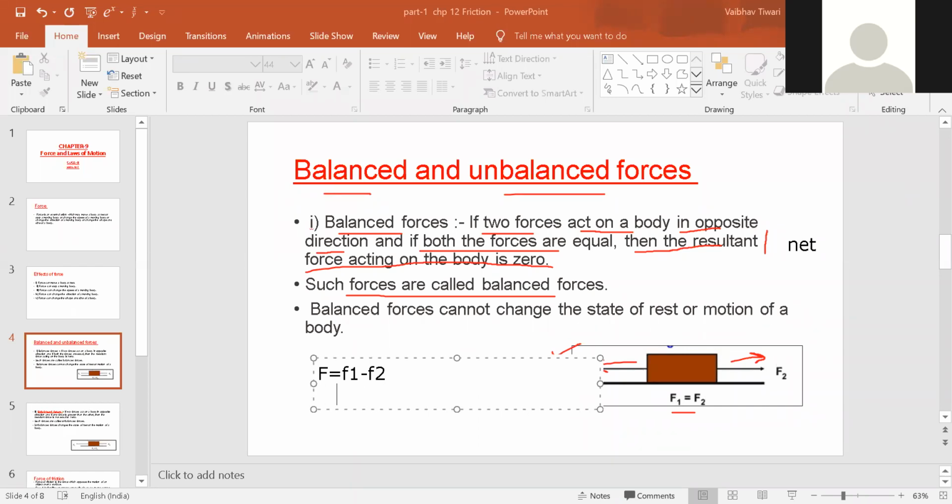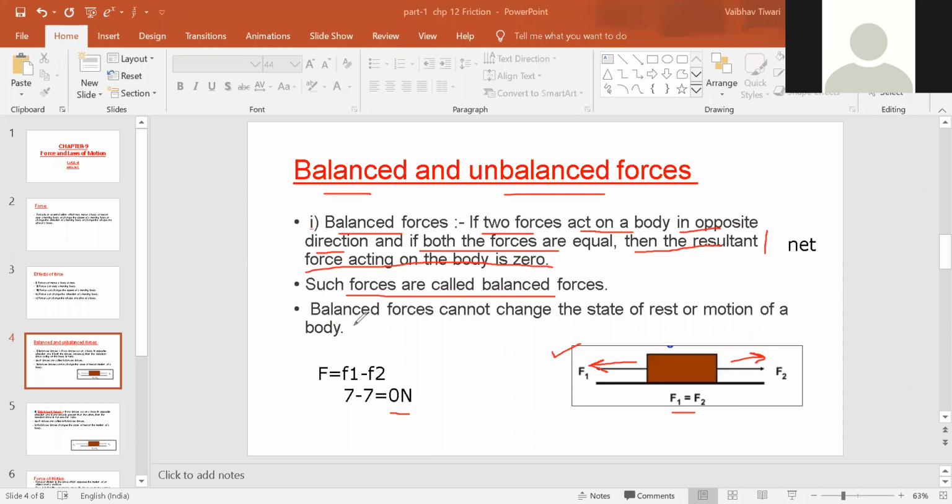Say if it is 7 Newton, then 7 minus 7 will give us 0. So though the forces are acting on the body, the net force or the resultant force acting on the body is 0 Newton, and so we can say that the forces acting on the body are balanced forces. It is vice versa: if a balanced force is acting, the net force would always be 0. Or if the resultant force is 0, the forces acting on the body are balanced forces. Okay.